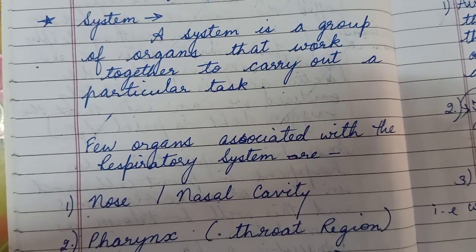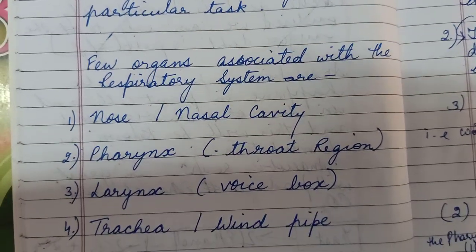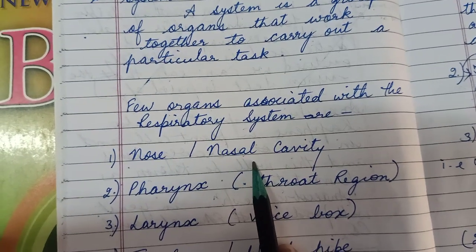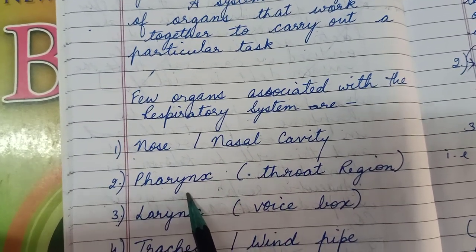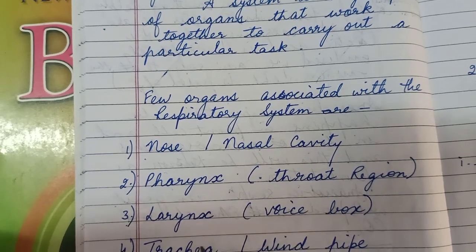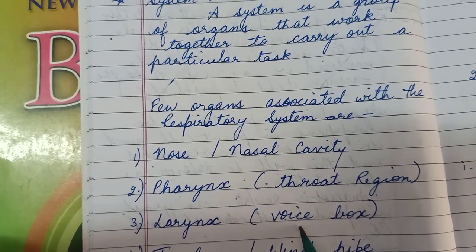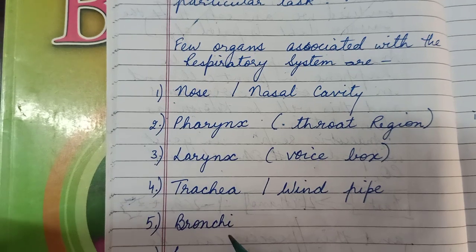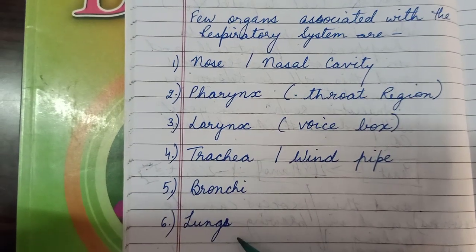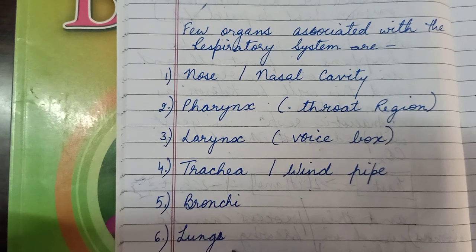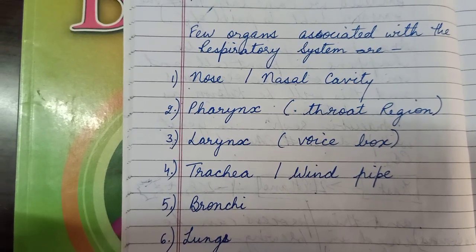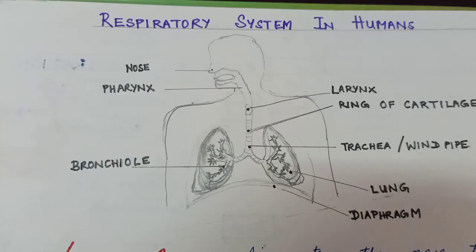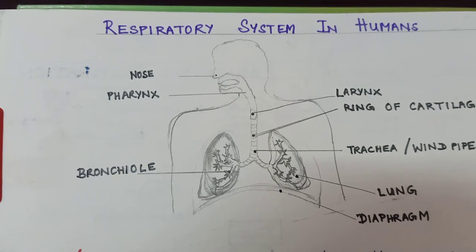Now we see what the organs associated with the respiratory system are. The first one is the nose or nasal cavity. Second is the pharynx, or we can say the throat region. Then the larynx, or voice box. Then the trachea or windpipe. Then bronchi and lungs. So these are the organs associated with the respiratory system. Now we study all these organs in detail, so we start with the respiratory system in humans.